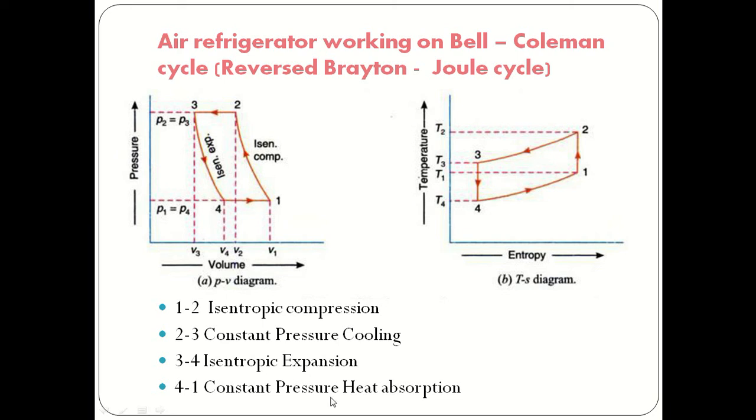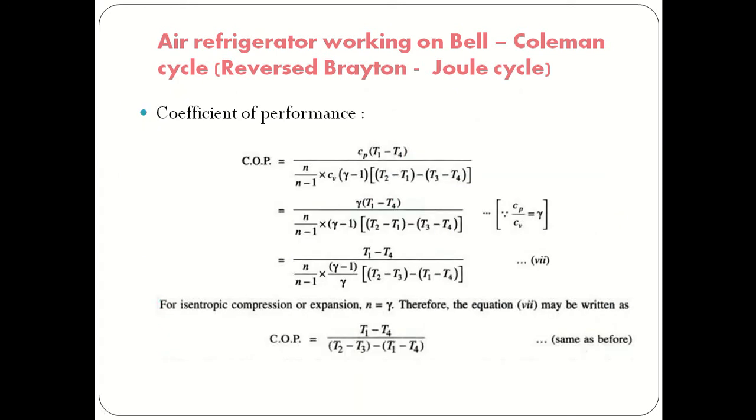And 4 to 1 is a constant pressure process, the heat absorption process by the refrigerant. Similarly, on the temperature versus entropy diagram, 1 to 2 is an isentropic process, 2 to 3 is an isobaric, constant pressure process, 3 to 4 is again isentropic expansion, and 4 to 1 is again a constant pressure process, heat absorption.